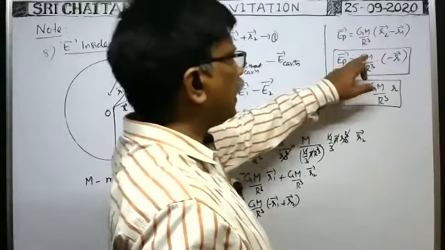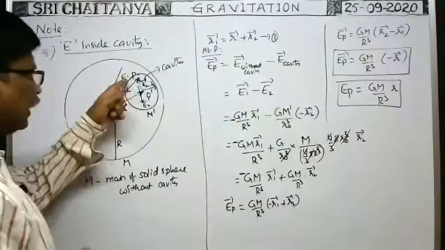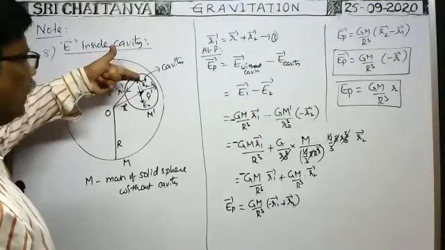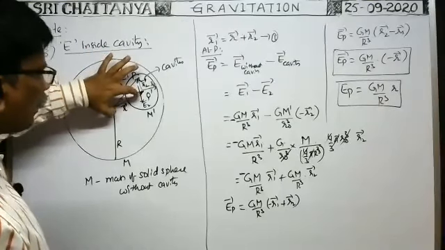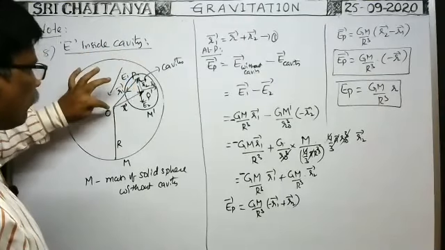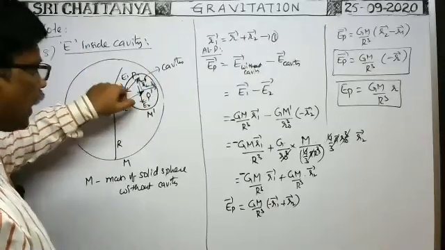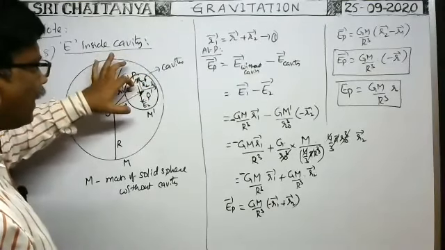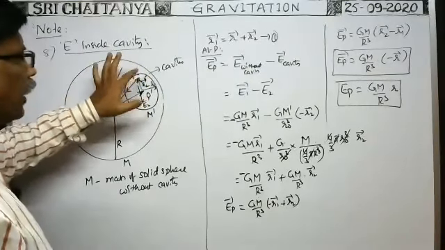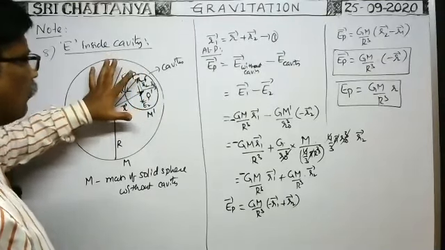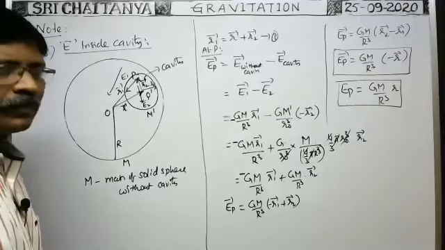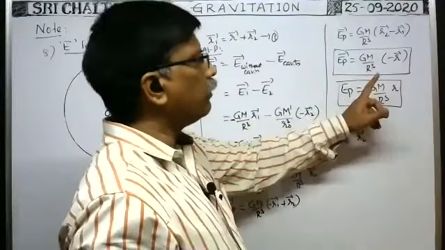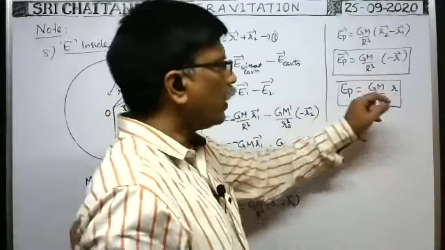This is constant. GM by R cube is constant. In this cavity, at any point P, if you find the intensity of gravitational field, it depends on r only. r means the position vector of the center of gravity from this point. When you consider the cavity here, this is constant. So at any point inside the cavity, wherever you find the intensity of gravitational field, it remains constant inside the cavity, because in this formula GM by R cube is constant, and small r is also constant.